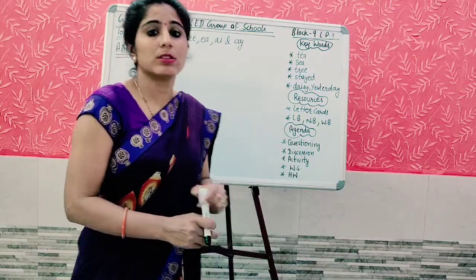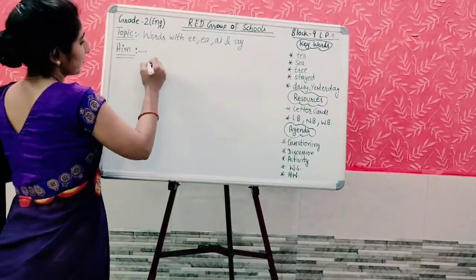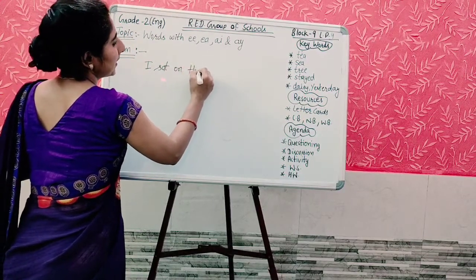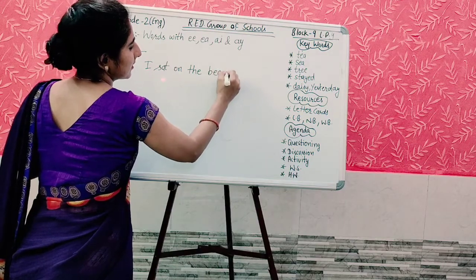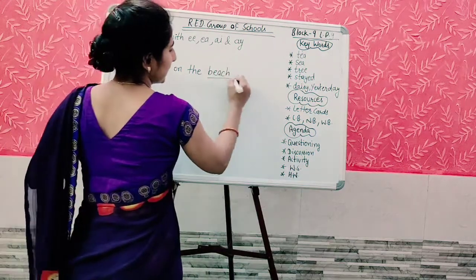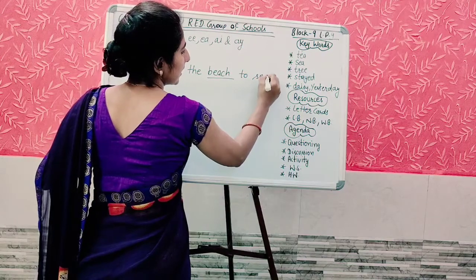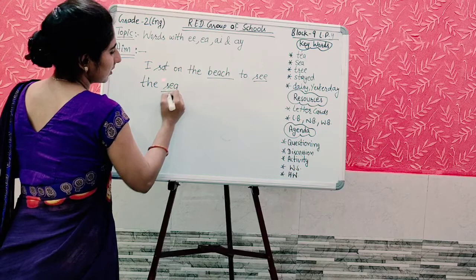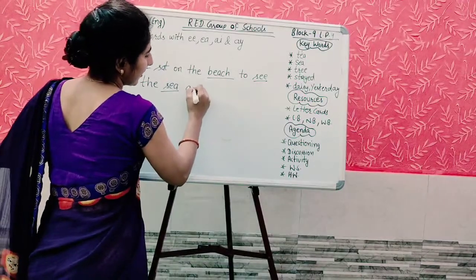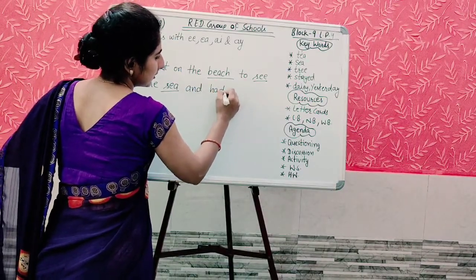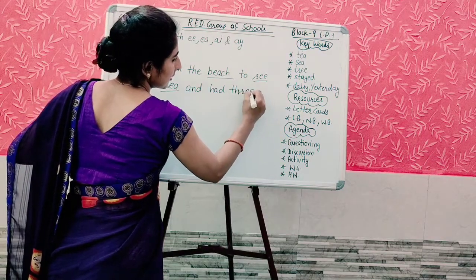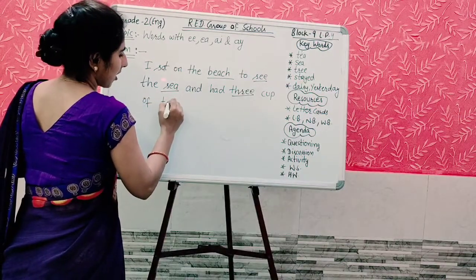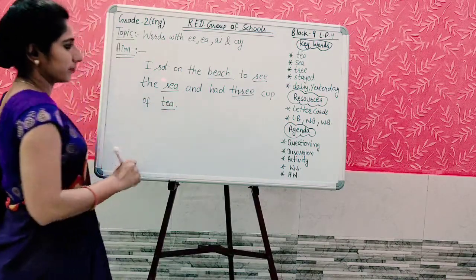Yes, students, now I am going to write a sentence on the board. You will look at this sentence very carefully. I sat on the beach to see the sea and had 3 cups of tea.